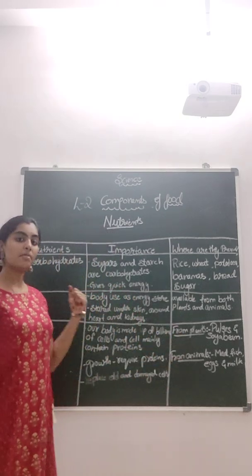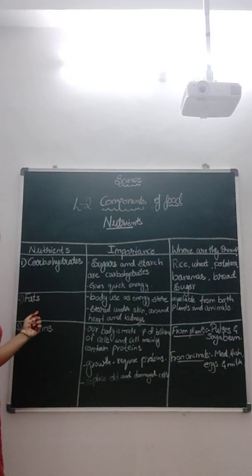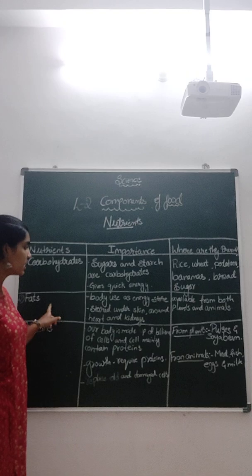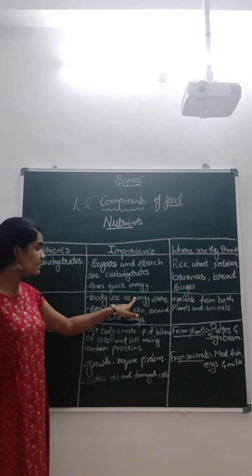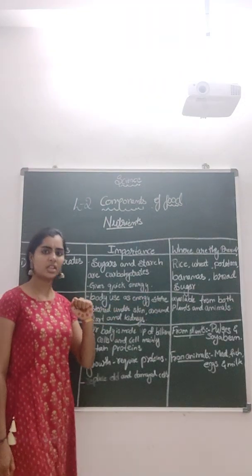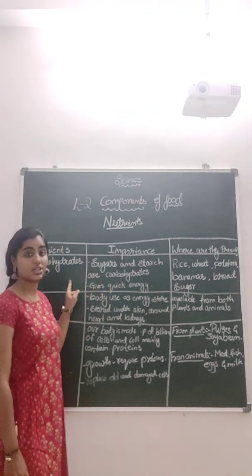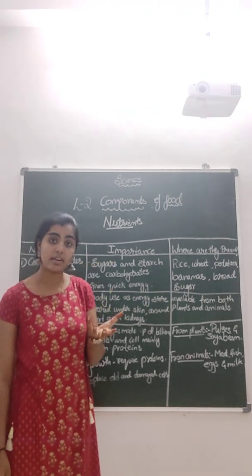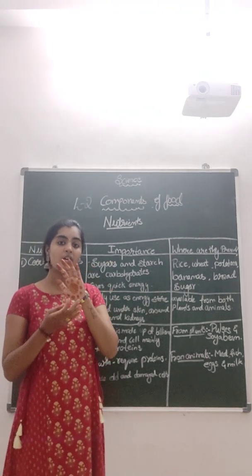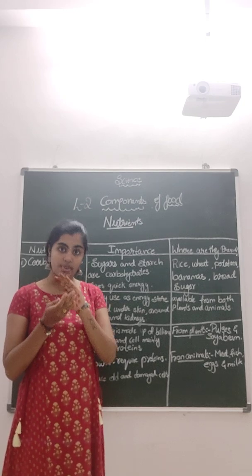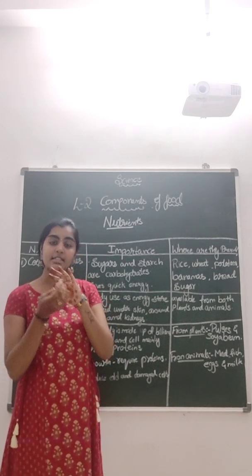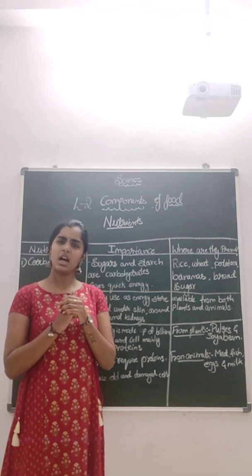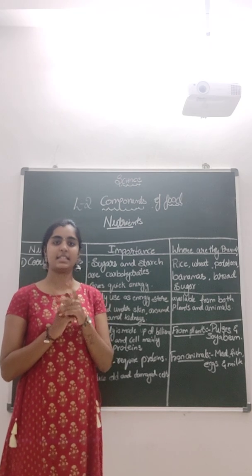Now, the second type of component is fats. What are fats? The body uses them as an energy store. So just now we understood that excess carbohydrates are stored in the form of fat. Now this fat acts as an energy source. How is it possible? Let me explain.